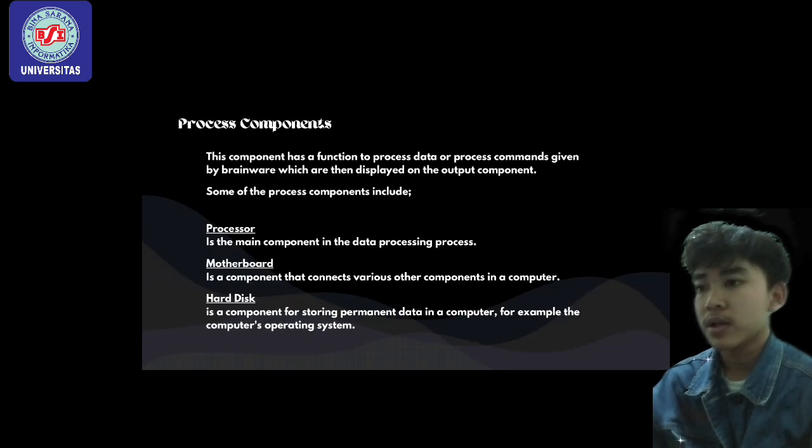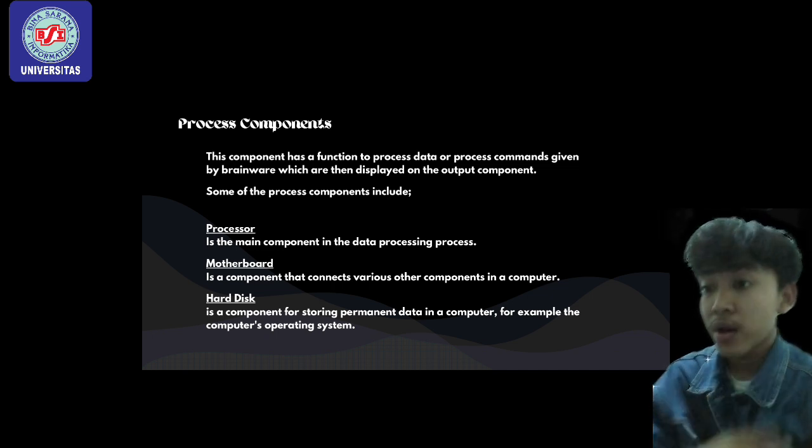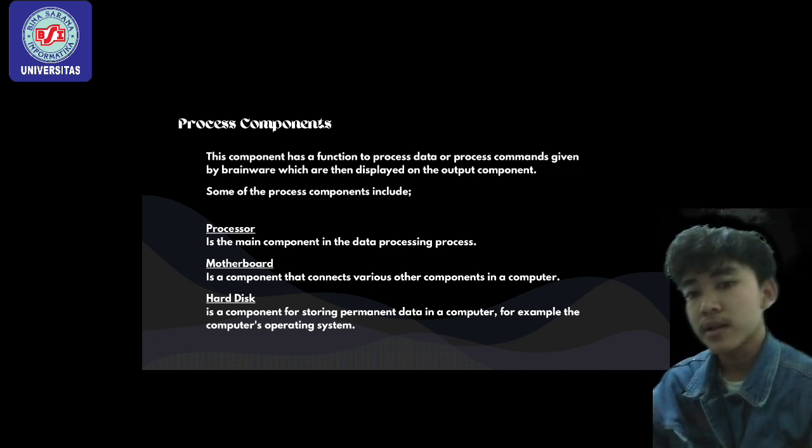Process components. These components have a function to process data or process commands given by brainware, which are then displayed on the output component. Some of the process components include the processor, the main component in the data processing process.